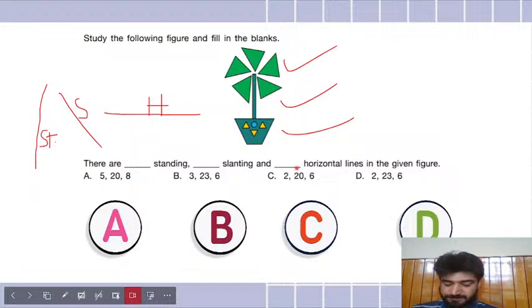Lavanya says D, Ayat says D. So the slanting lines are one, two, three in each triangle. Here, one, two, three, four, five. Three fives are 15 in this triangle, where every line is a slanting line, so 15 in here. Then 2 here, 2 here, and 2 here, 2 threes are 6, that is 21. And this is also a slanting line here, so 23. I think D is indeed the correct answer.